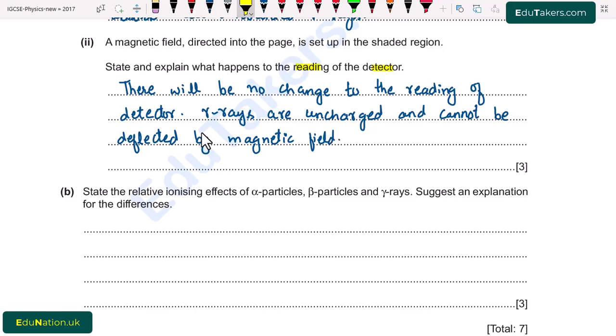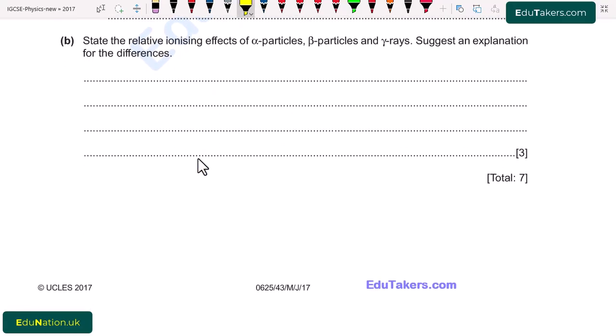Next, part B. State the relative ionizing effect of alpha particles, beta particles and gamma rays. Suggest an explanation for the differences. First of all, we have to describe the ionizing power of alpha particles, beta particles and gamma rays, and then we have to explain the reason for the difference. So I write here alpha particles, beta particles and gamma rays.